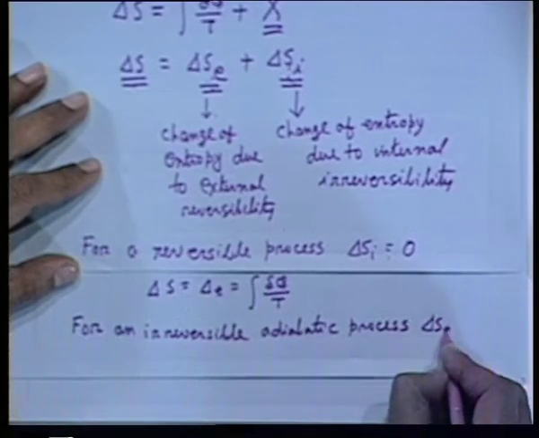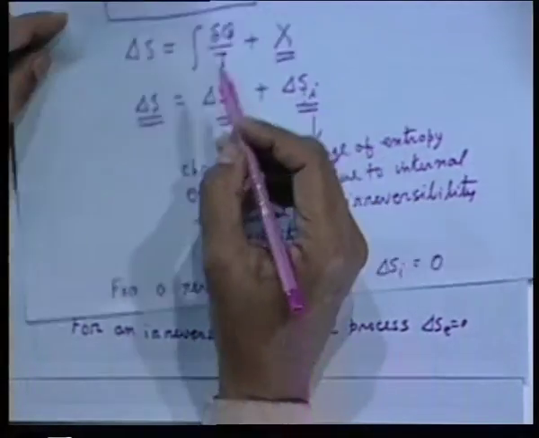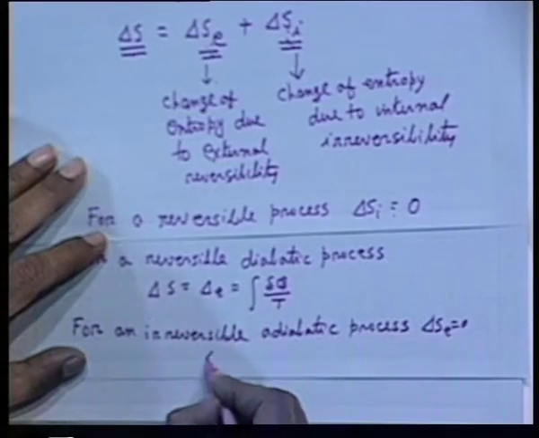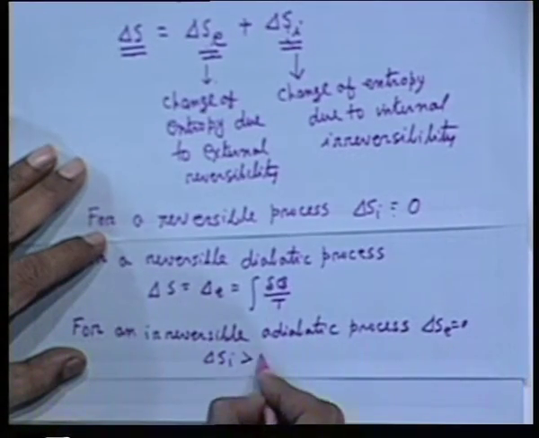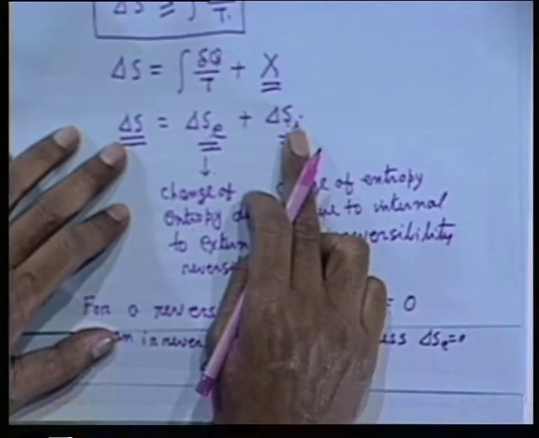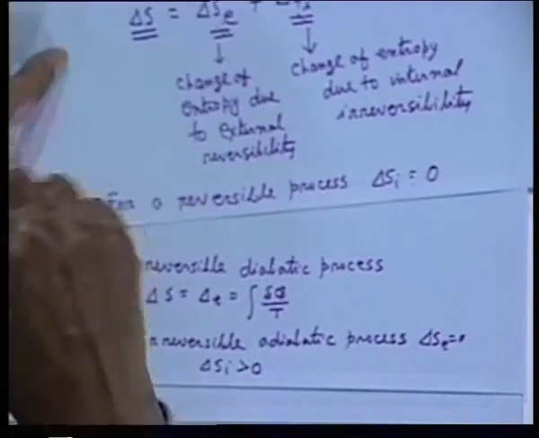Delta S_E is 0, this delta Q by T is 0, but delta S_I is greater than 0. That means there is a change of entropy due to irreversibility. That means if you stir a liquid, totally insulated, entropy increases.